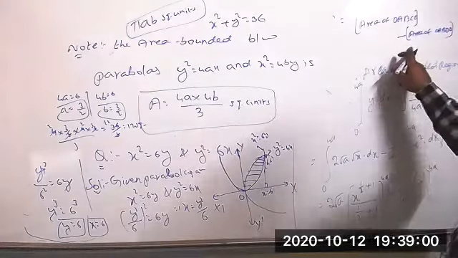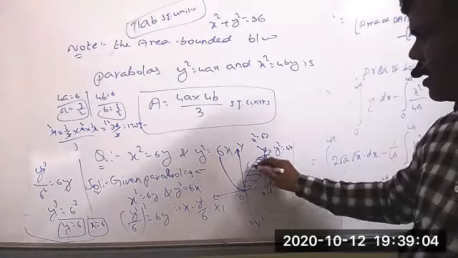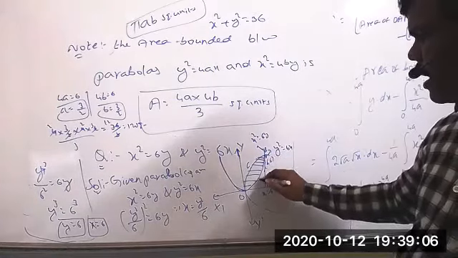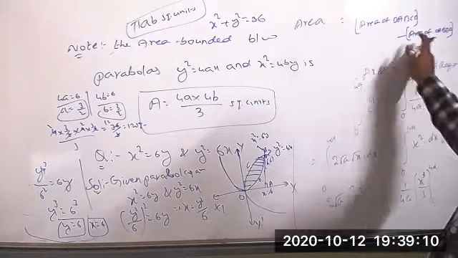The same formula I can apply. This is A, B, C, and this I can take as D, meaning the area of the bounded region. Area is equal to the same formula I can write.